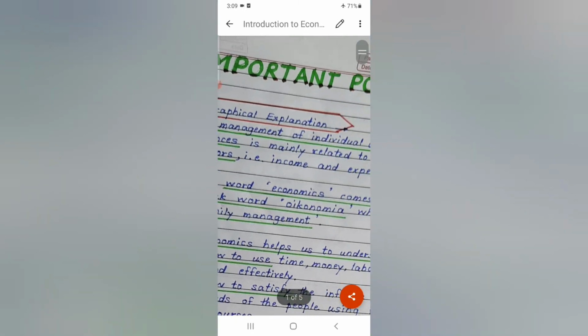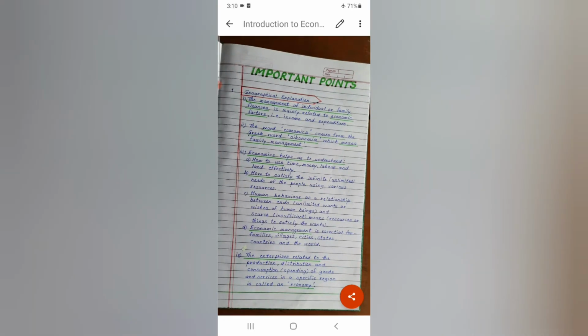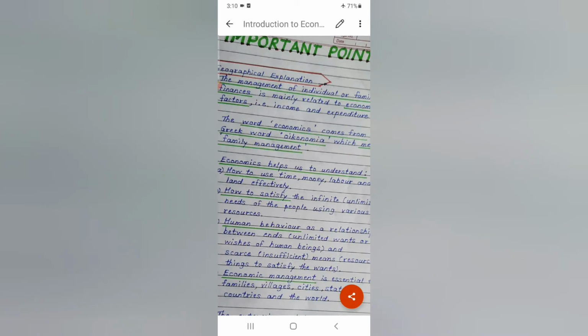Now the next point is the word economics comes from the Greek word oikonomia, which means family management. From where? From the Greek language. The word economics has been derived from the Greek word oikonomia, which means family management. Economics helps us to understand, and these are the benefits or uses of the study of economics.